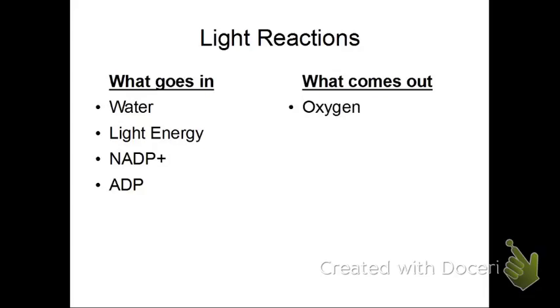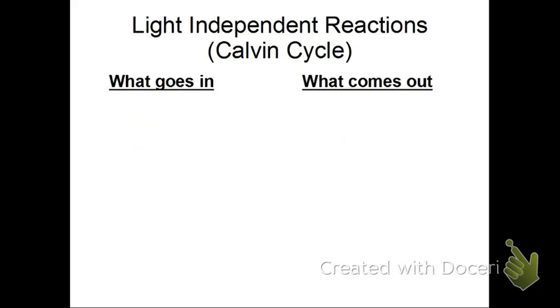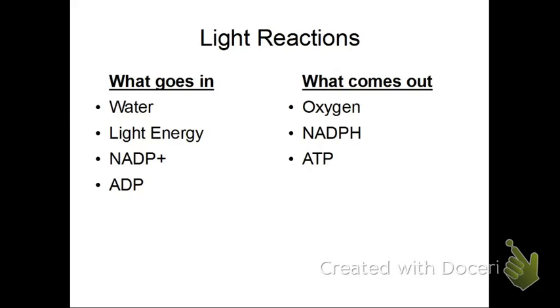Oxygen. So oxygen comes out as a result of water using up its hydrogen. NADPH becomes an electron carrier, so NADP plus takes on an electron to become NADPH, and of course it takes the hydrogen from the water. And ATP, which is an energy carrier. So make sure you note that NADPH is an electron carrier, whereas ATP is an energy carrier.